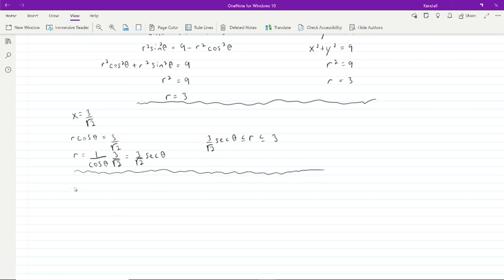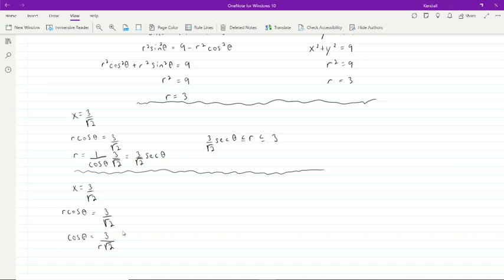Now let's look at x equals 3 over root 2 again, because it will also tell us something about our theta. So this is the same as r cosine theta equals 3 over root 2. And this time we're trying to solve for theta, so we're going to isolate cosine theta. Cosine theta equals 3 over r times the square root of 2.